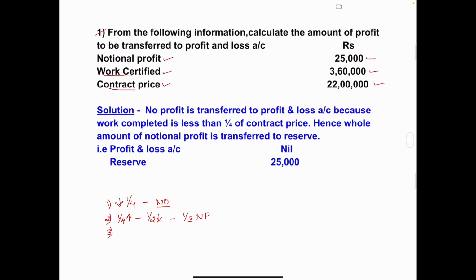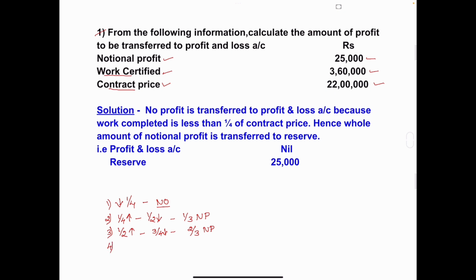Third condition: the work completed is half or more than half, but less than three-fourth of contract price, then two-thirds of notional profit is transferred to profit and loss account.